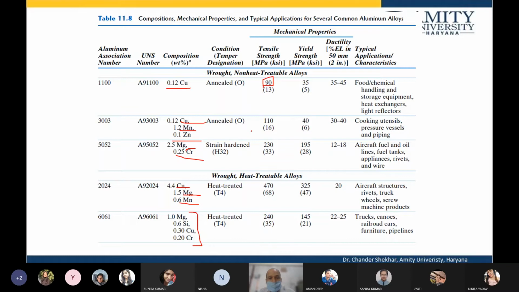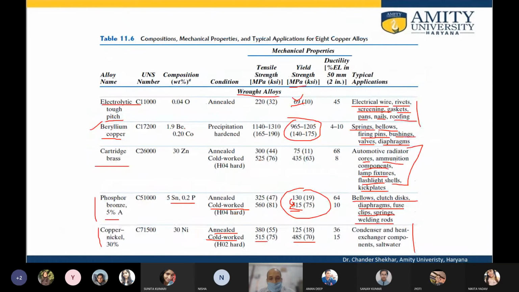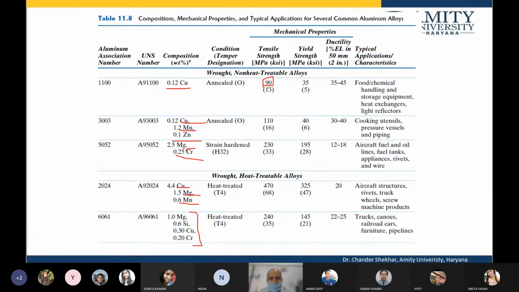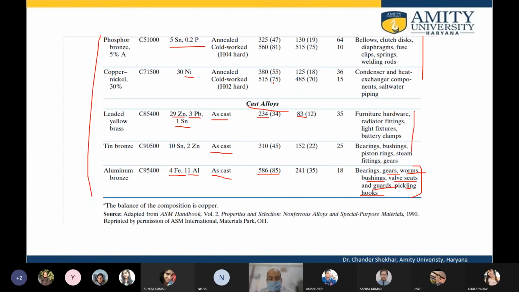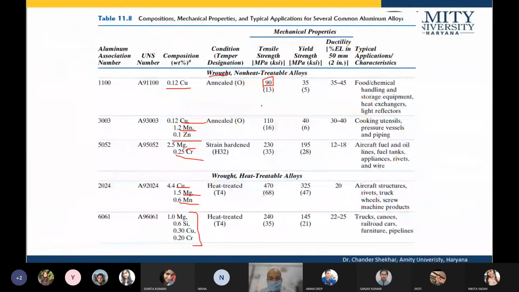So if you look at the mechanical properties of the copper and alloy, the copper in the rod stage is 220. The lowest one is in case of aluminum, because compared to copper, aluminum is soft in the rod state. It's just 90, which is almost 50% or less than 50%.